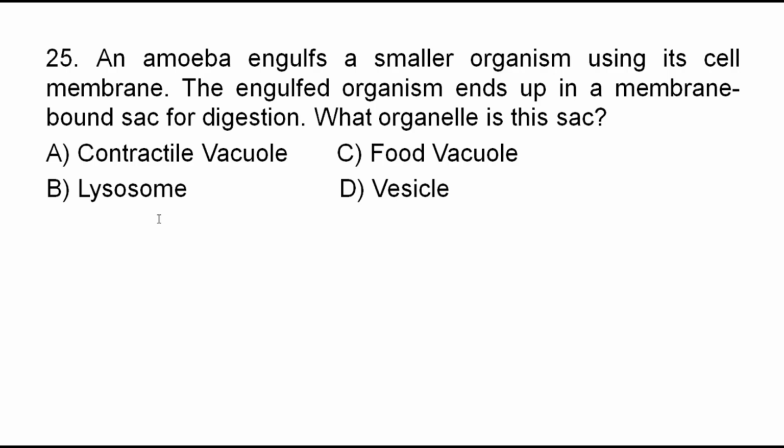Question number 25. An amoeba engulfs a smaller organism using its cell membrane. The engulfed organism ends up in a membrane-bound sac for digestion. Which organelle is this sac? A, contractile vacuole; B, lysosome; C, food vacuole; D, vesicle. The amoeba engulfs a smaller organism using its cell membrane, and the engulfed organism ends up in a membrane-bound sac for digestion. Which organelle is this sac, from the given alternatives?